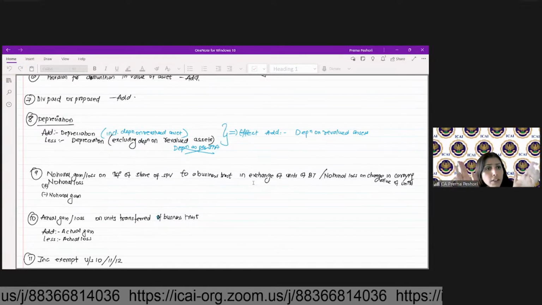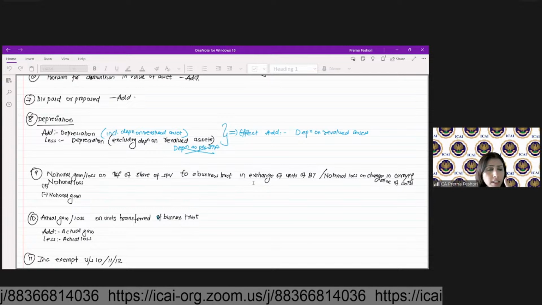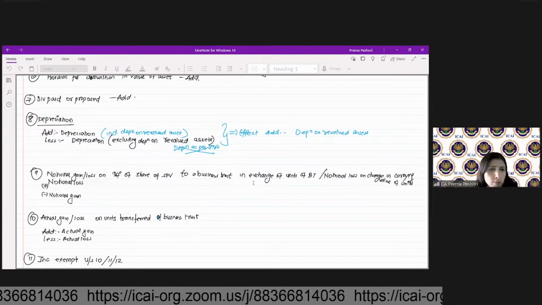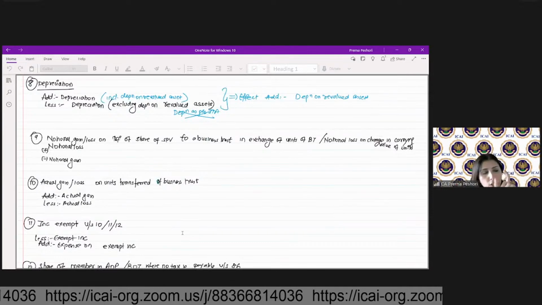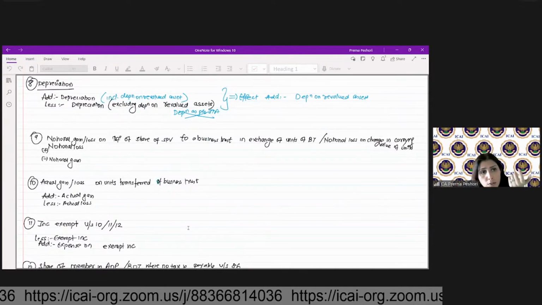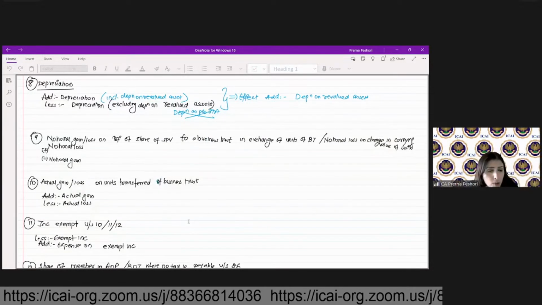So you don't need to record the notional gain or loss. If notional gain or loss is credited or debited to P&L, you make the adjustment for that and actually record the actual gain or loss on the units transferred of the business trust.